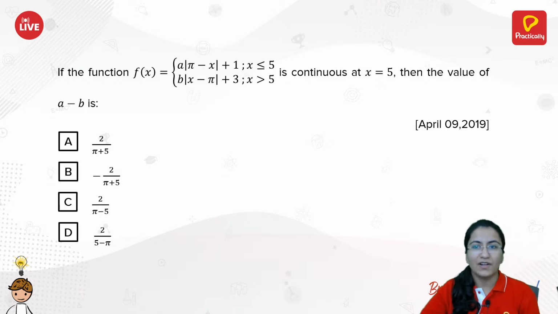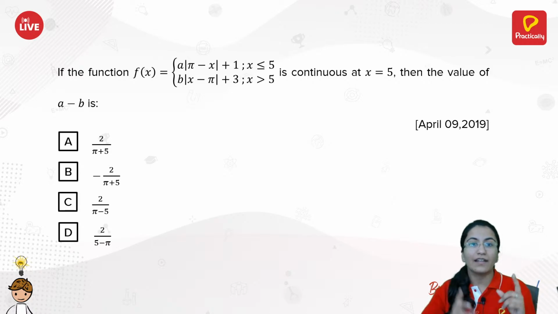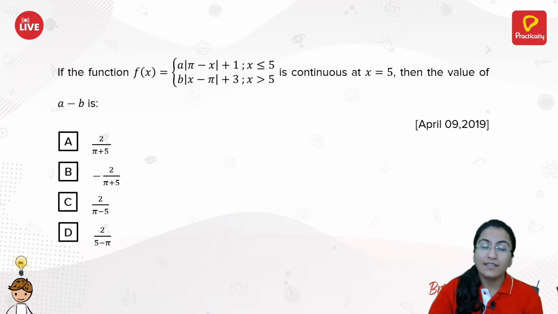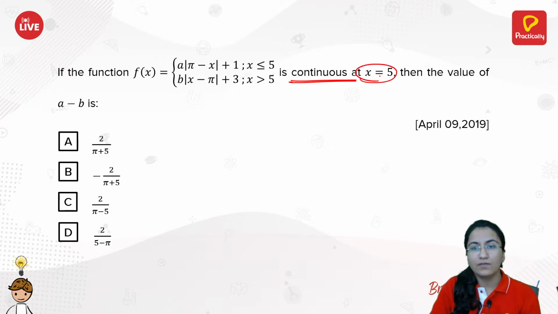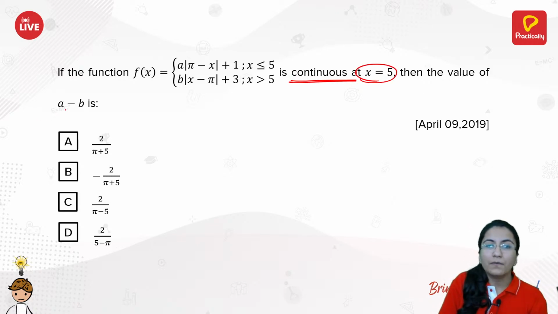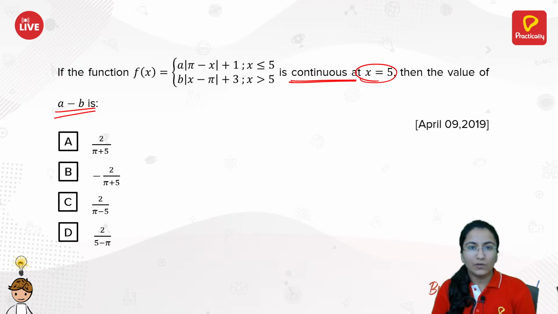So we have this question. The function f of x has different values and the function is plotted at the point x equals 5. It is a into absolute value of pi minus x plus 1 when x is less than or equal to 5, and it is b into absolute value of x minus pi plus 3 when x is greater than 5. It is given to you that the function is continuous at x equals 5. Then we need to calculate the value of a minus b.